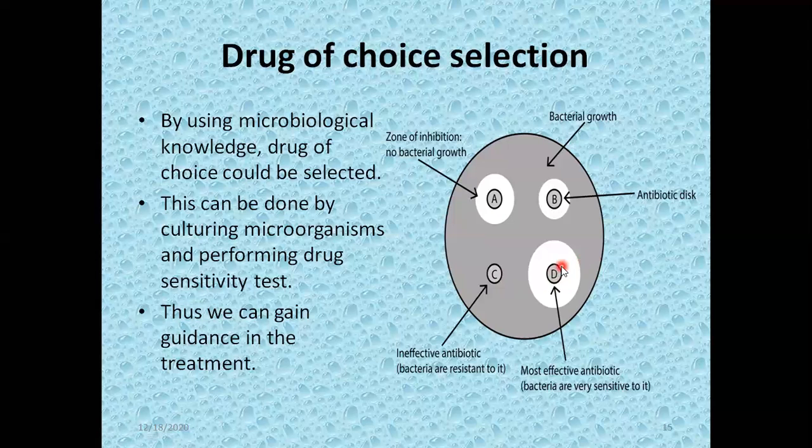But if we use D, since it has produced the larger zone of inhibition, we can say that this is the drug of choice. If we use antibiotic D, we can quickly, rapidly eradicate the bacteria, and the patient quickly recovers from the disease. So by using microbiological knowledge, the drug of choice can be selected, and this can be done by culturing microorganisms and performing a drug sensitivity test. Thus, we can gain guidance in the treatment.